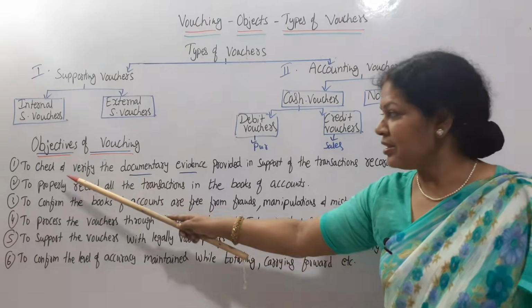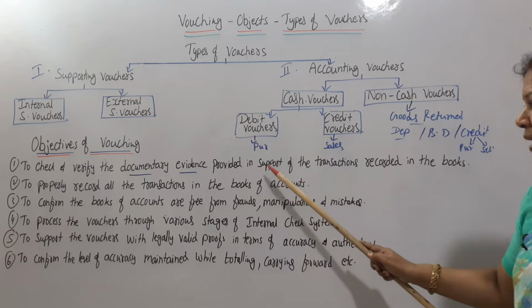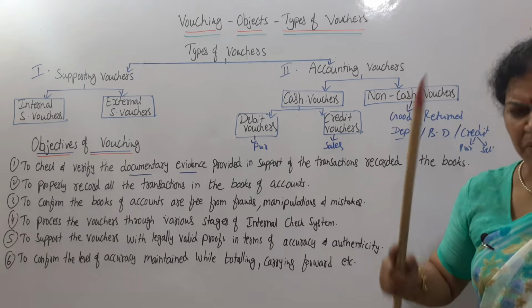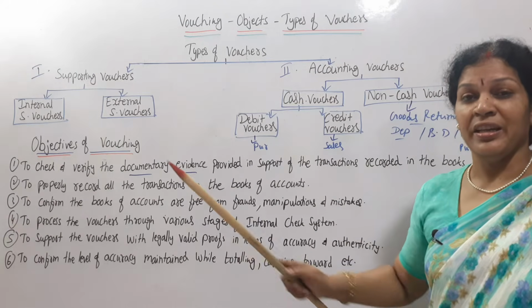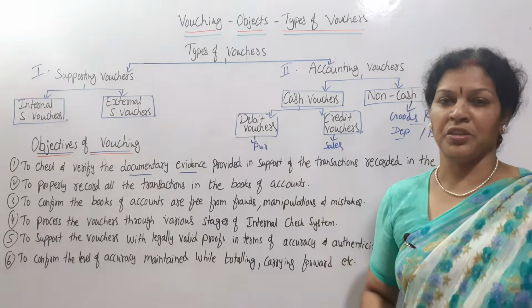So that is what we are saying: to check and verify the documentary evidence provided in support of the transactions recorded in the books. In books, whatever transactions are there, every transaction has to provide the documentary proof. This is the main first object.